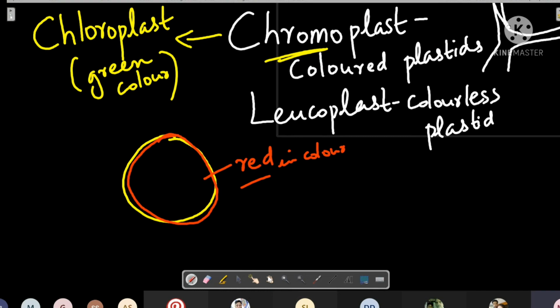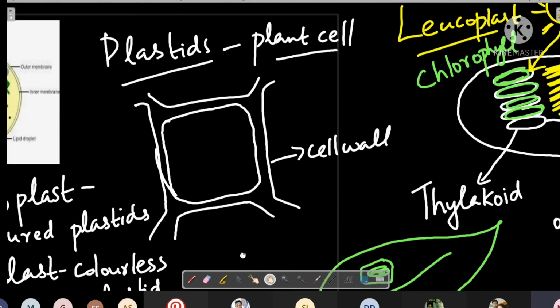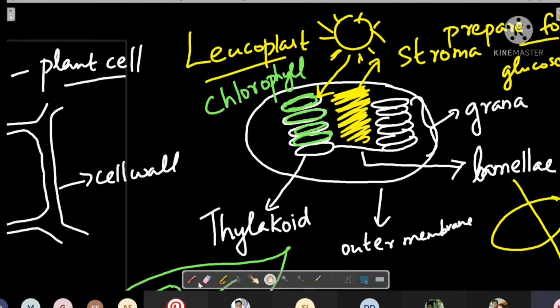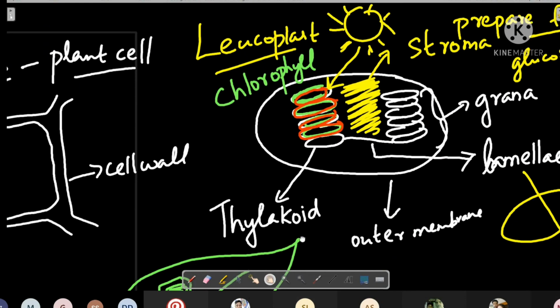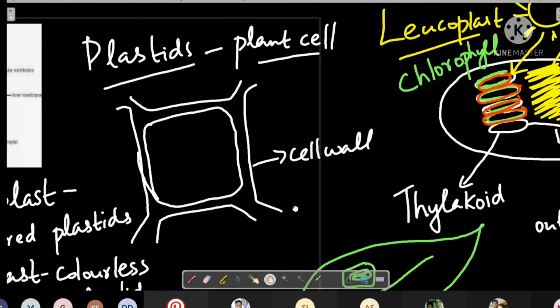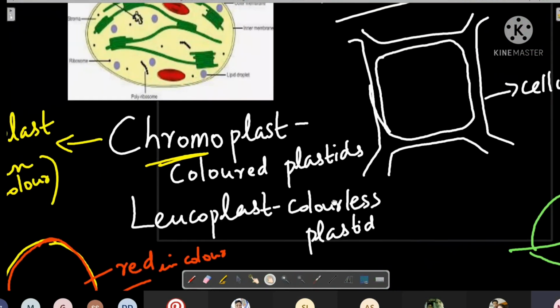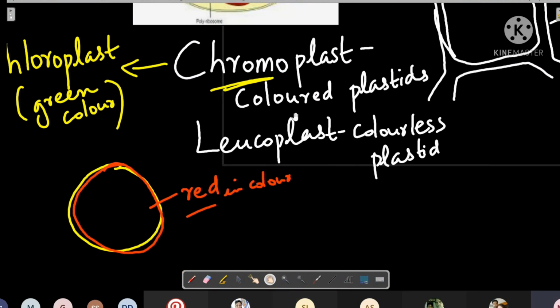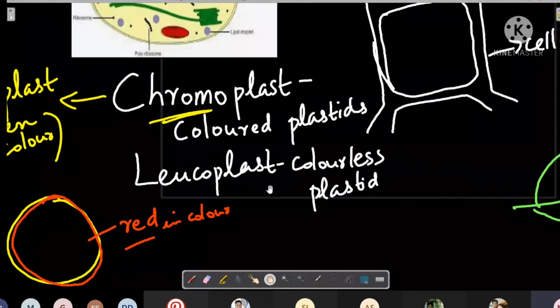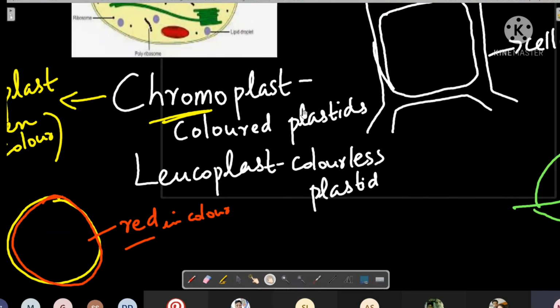So that means whatever thylakoid pigment is there, that thylakoid is having a red color pigment, which is called chromoplast. So children, see, plastids are of two types. One is called chromoplast and the other is called leucoplast. Chromoplast means colored plastids. Leucoplast means colorless plastids.